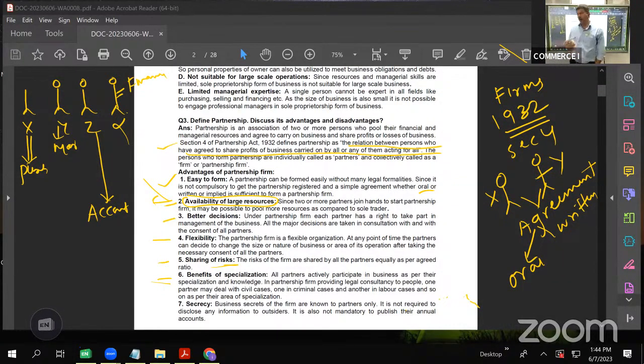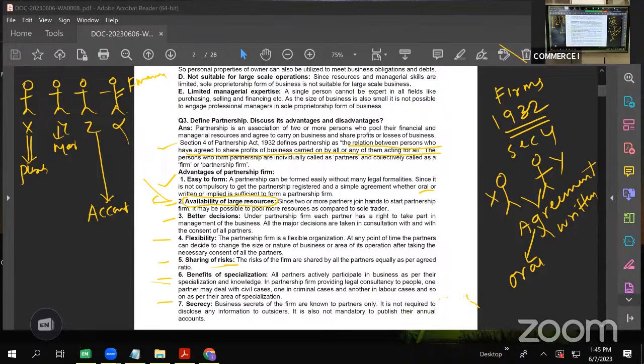In proprietary firm, only one person is there. He has to take all the decisions. He has to manage all the departments. And as I am saying again, a single person cannot be a master of all trades. Whereas in case of partnership, multiple people having multiple expertise, each one will go as per his expertise and give the best result to the firm, right?